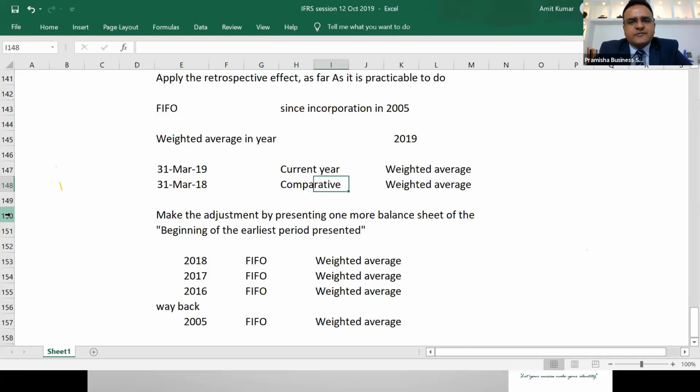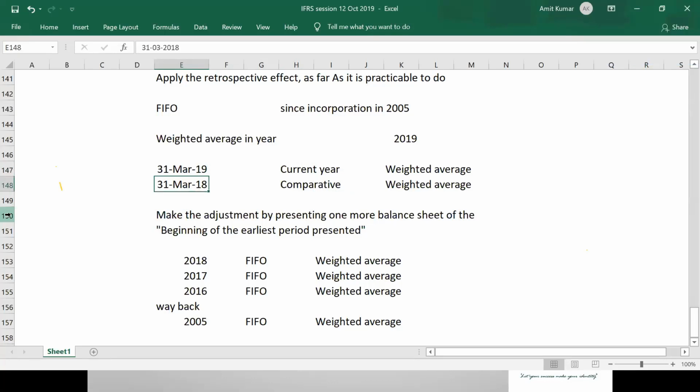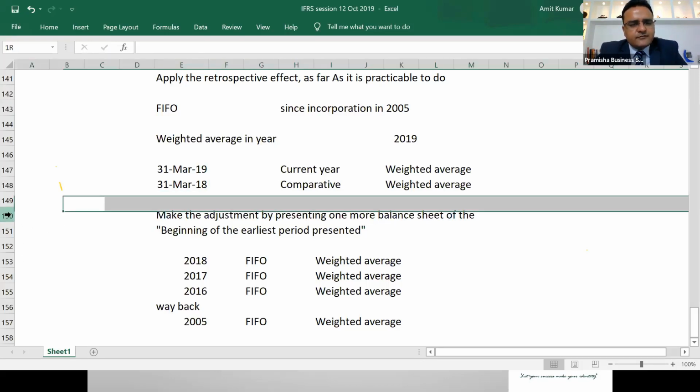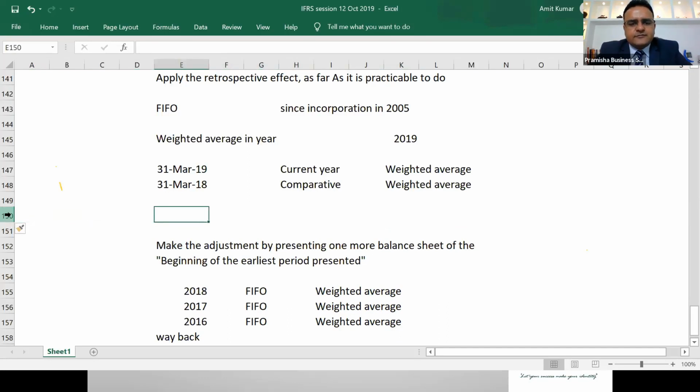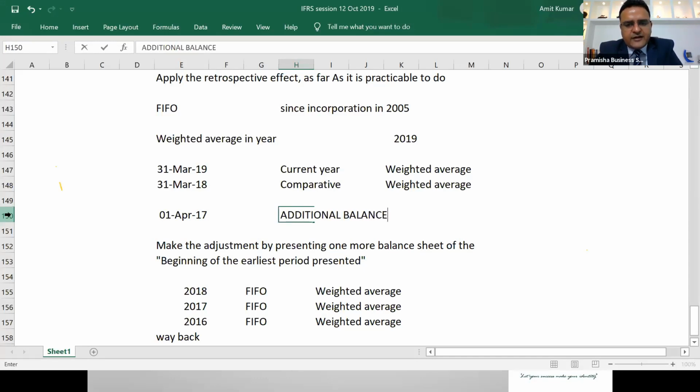We have presented two balance sheets. 31st March 2018. 31st March 18 is the earliest period. Beginning of 31st March 18 financial year, 1st April 2017. 1st April 2017 is the additional balance sheet to be presented along with the balance sheet of 31st March 19 and 18. There will be one more balance sheet presented.